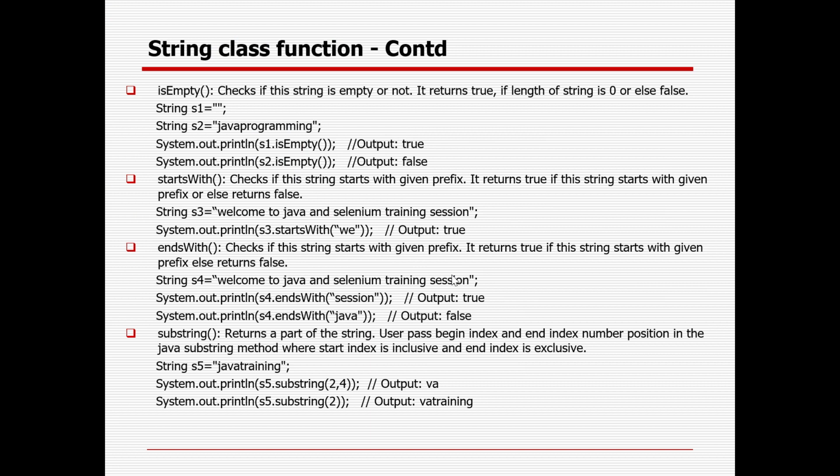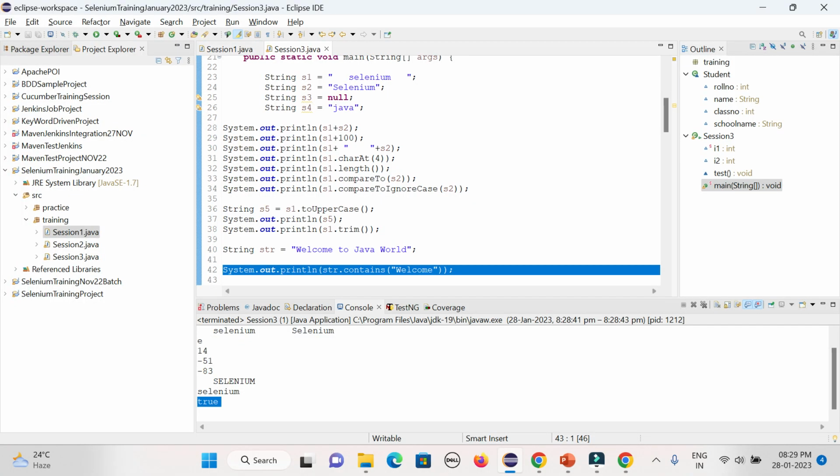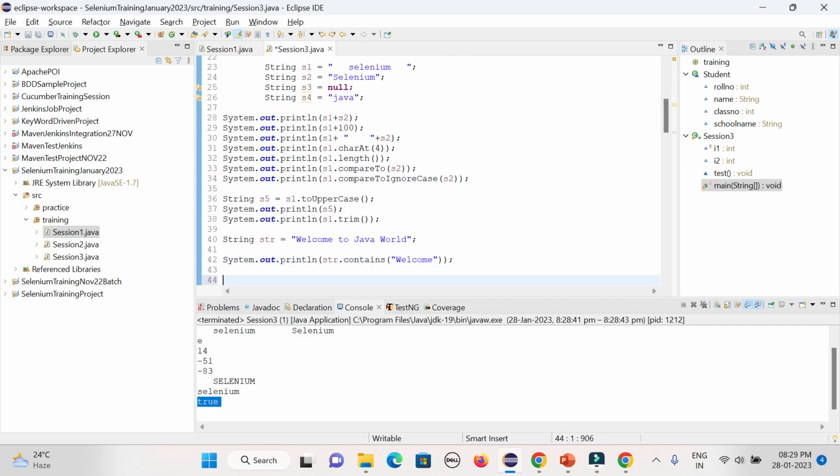Starts with, right? We can check whether that particular phrase is starting with that keyword, or ends with that keyword. It will give you true or false only. Then substring, that is also very important. Suppose you have 20 lines, but you only want to work with some important middle word. How can you do that? So you can use something called substring. These are the important methods.